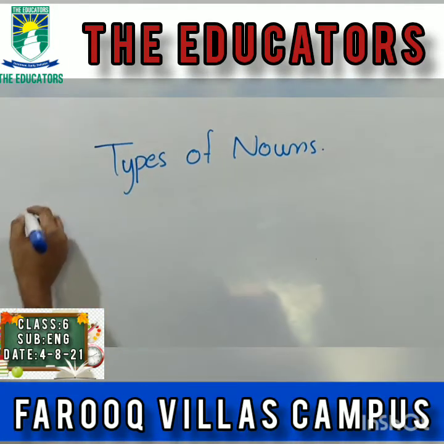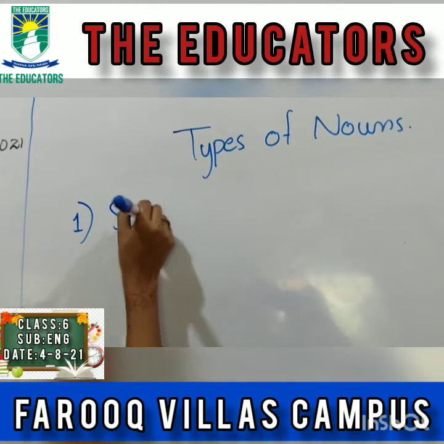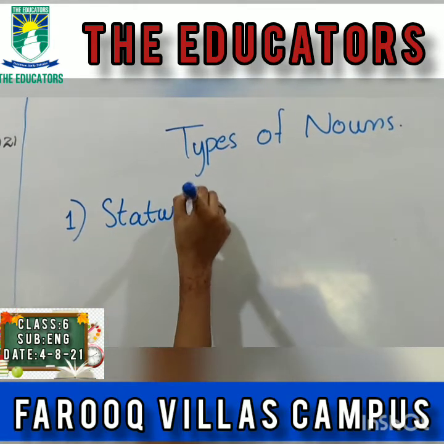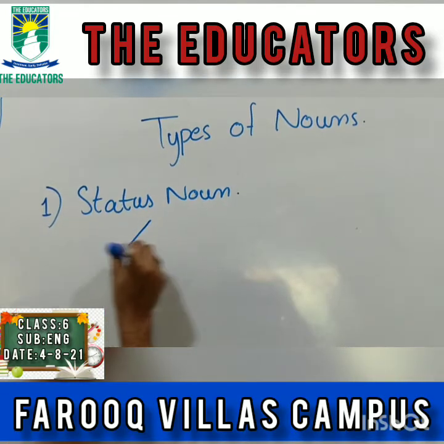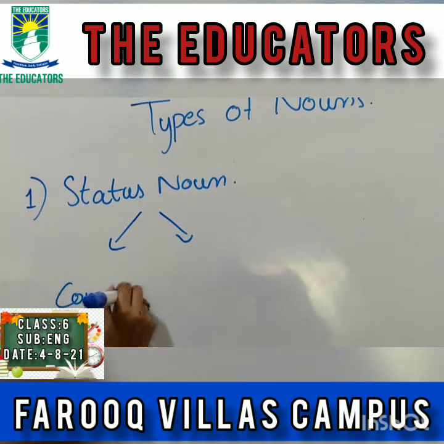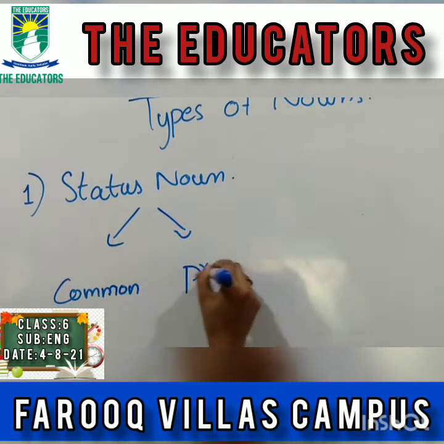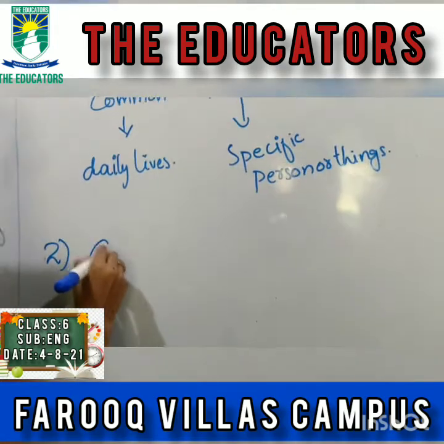As you know that there are many types of noun, and the first one is the status noun. Status noun is further divided into common and proper noun. Second type we have the gender noun.